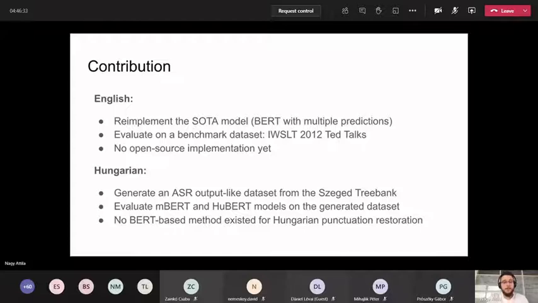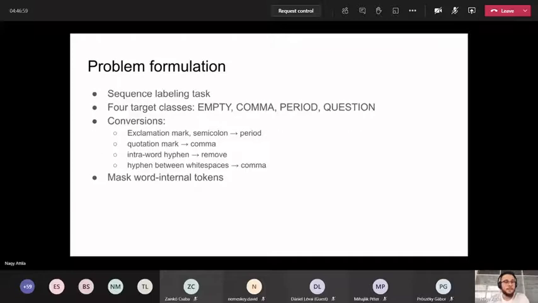For Hungarian, we applied the very same model on the Szeged Treebank dataset, where we apply certain transformations on this data to generate an ASR-like format. Obviously, we had to use a different BERT model. We picked multilingual BERT and HuBERT. As far as we know, there hasn't been work on automatic punctuation restoration for Hungarian using BERT models.